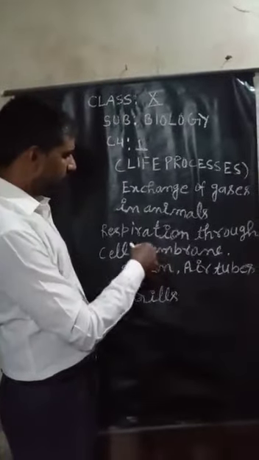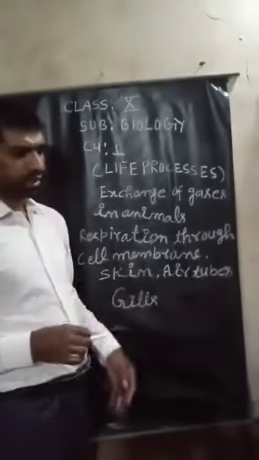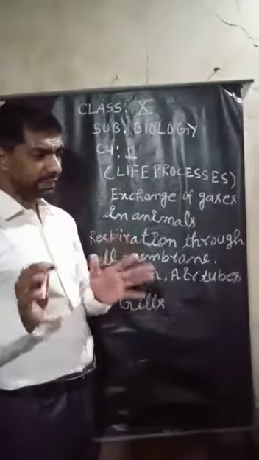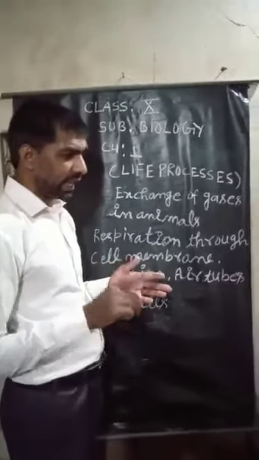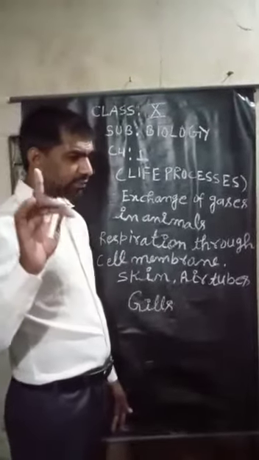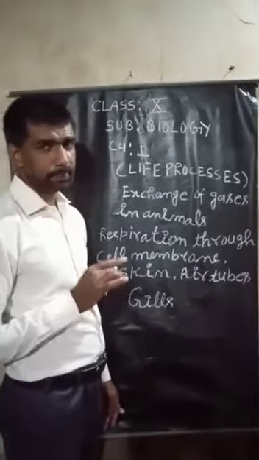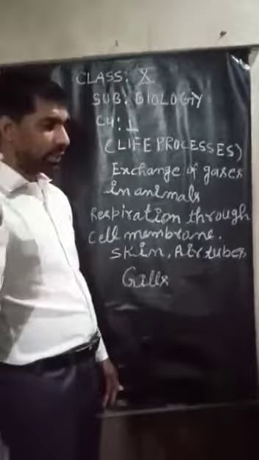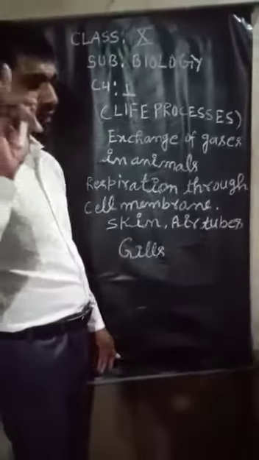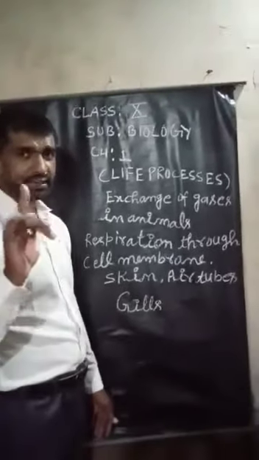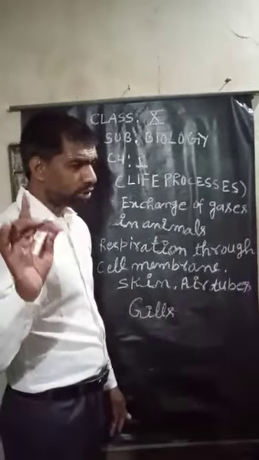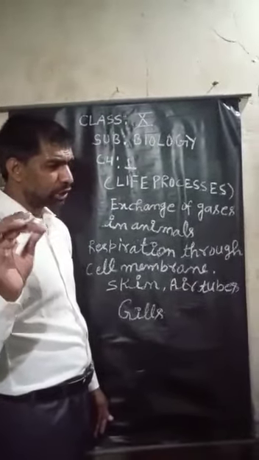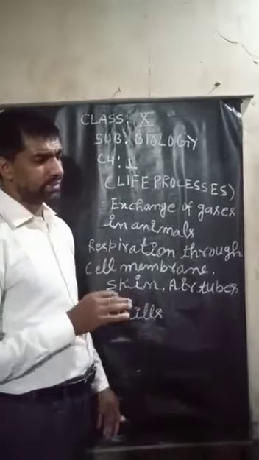After this, I am telling you respiration through skin. In earthworms and leeches, exchange of gases takes place through the skin. Their skin is always moist and is richly supplied with blood capillaries.